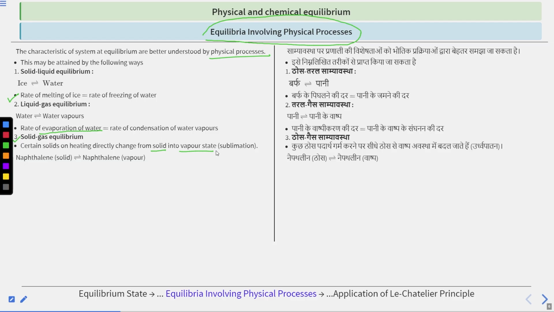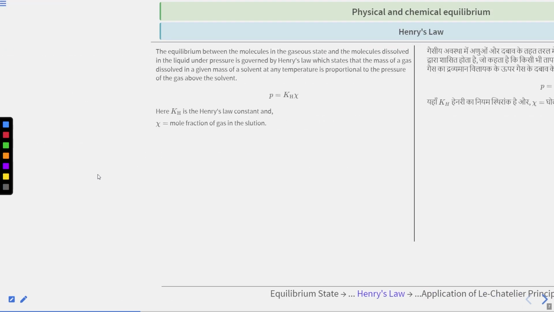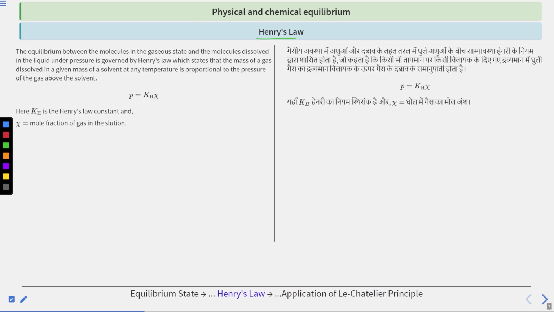And this process is also known as sublimation. Like naphthalene in the solid state converting to naphthalene in the vapor state. So, this is happening at equilibrium state. Hence, this is an example of solid-gas equilibrium. Okay. Let's move to Henry's law.